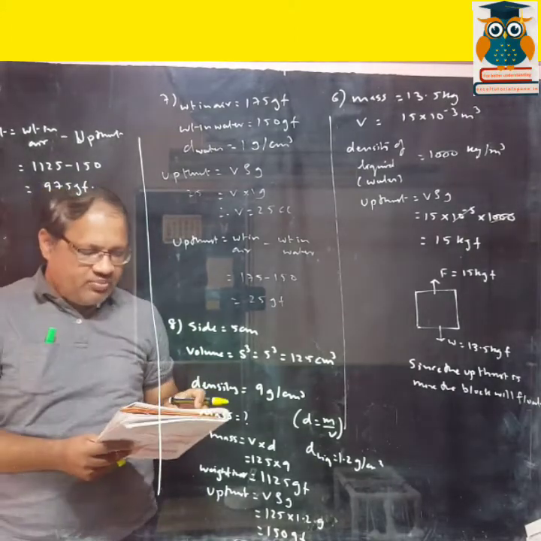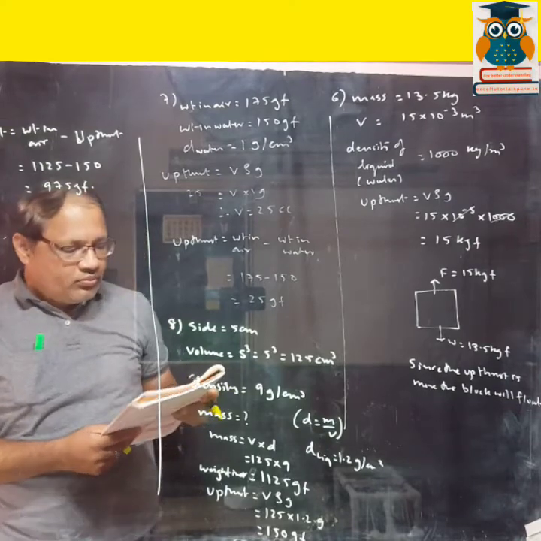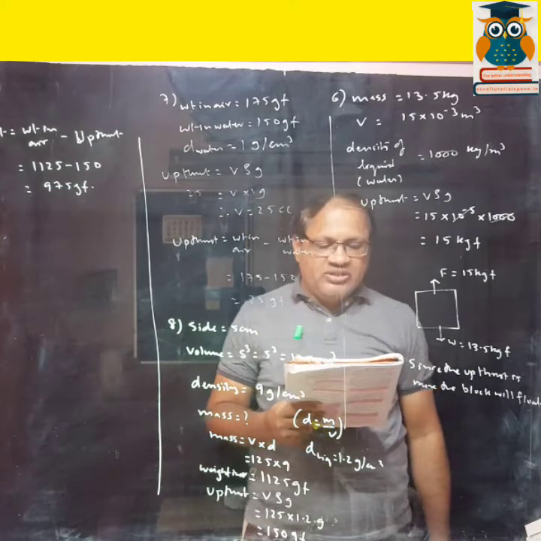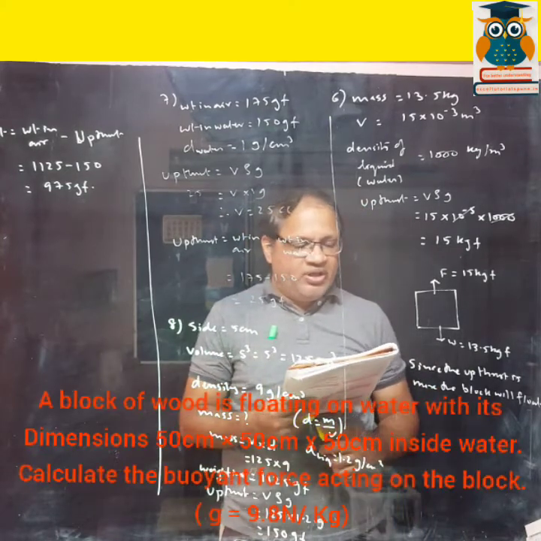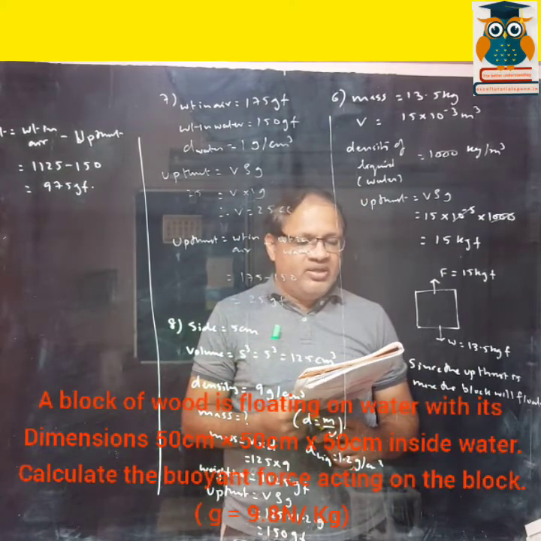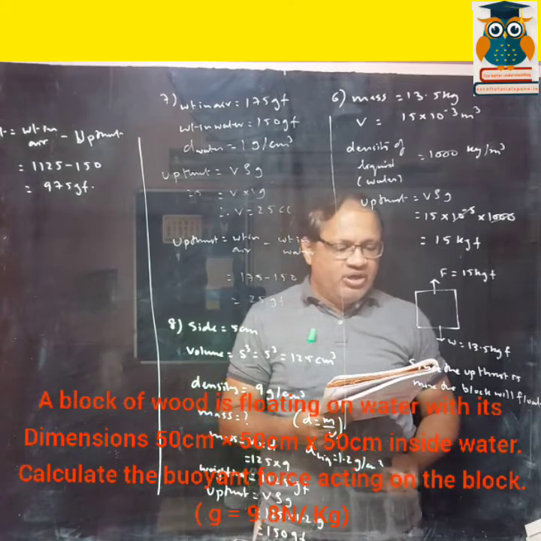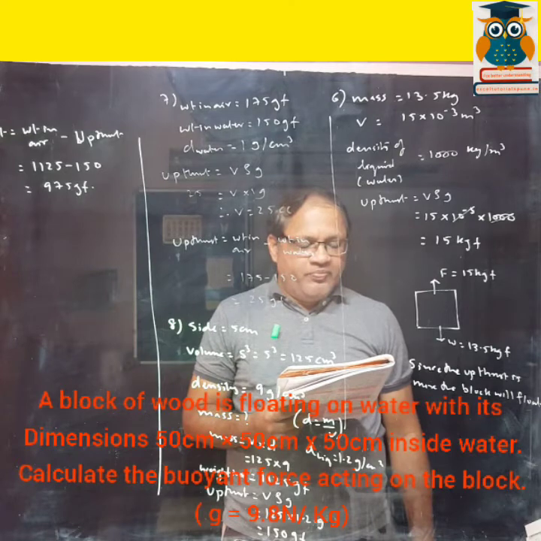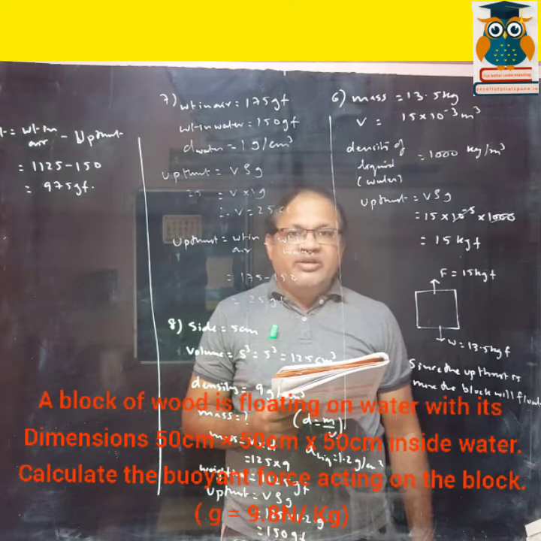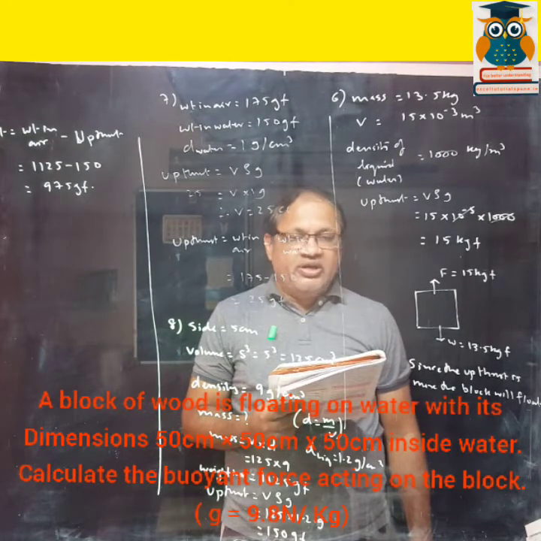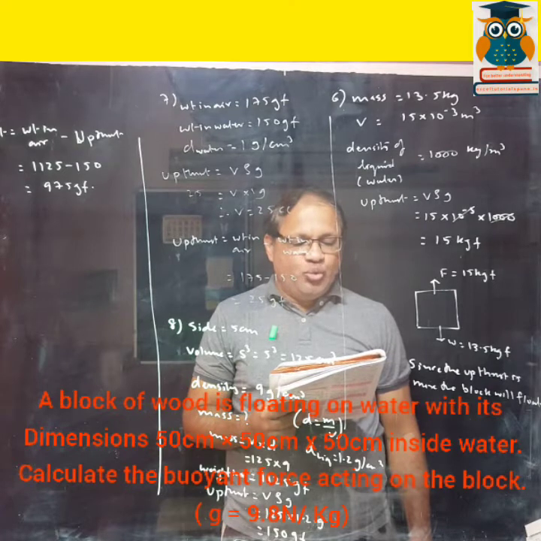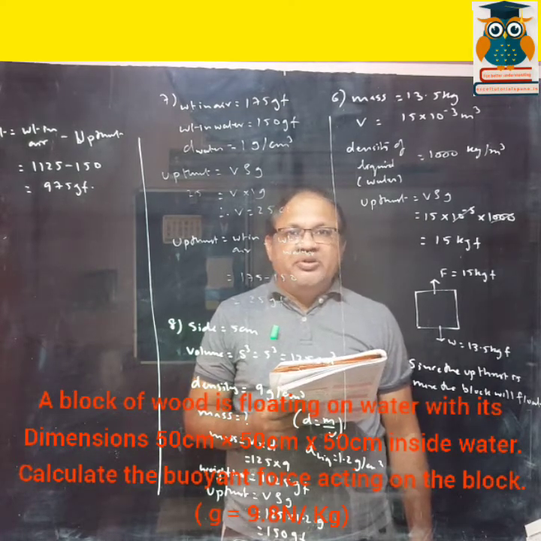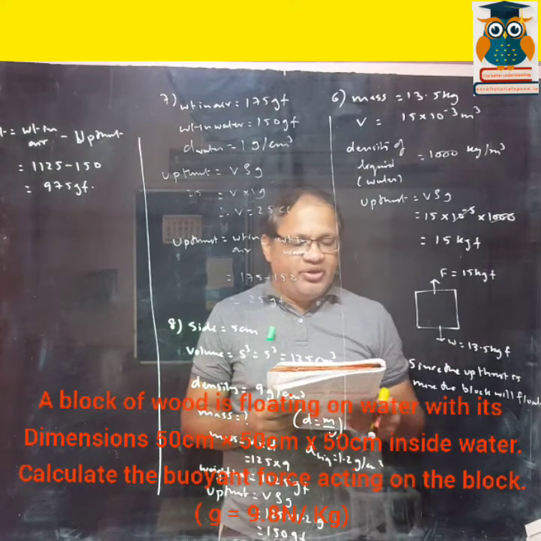Then question number 9. We start with question number 9 now. A block of wood is floating on water with its dimension 50 into 50 into 50. Like length is 50, breadth is 50 and height is 50. That means it is a cubical solid. So if the sides are given, you can find out the volume, that is side cube, 50 cube. And you have to convert that into meter cube. Why do you have to convert it into meter cube?